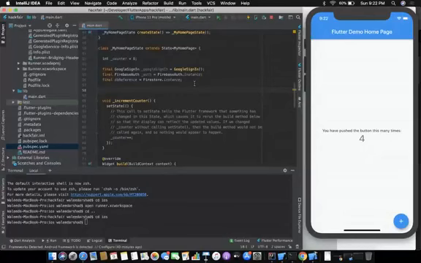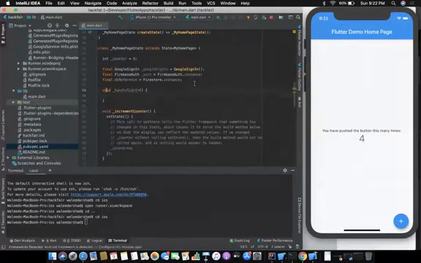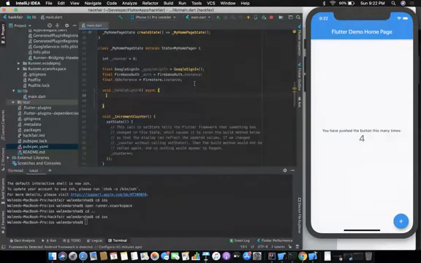So let's just handle void handle sign-in. This should be an async function. You must know async functions. Async functions are functions used when you have to wait for a process to complete.